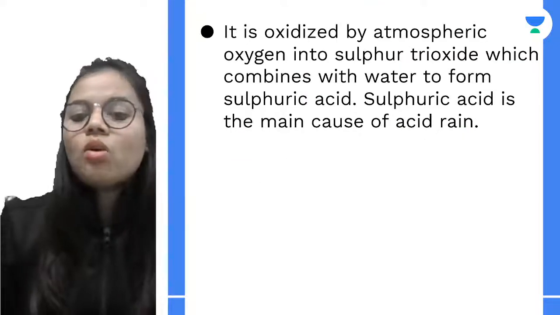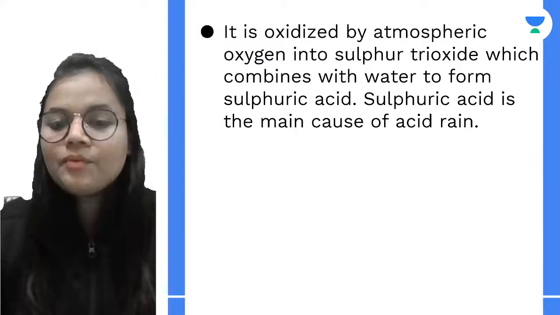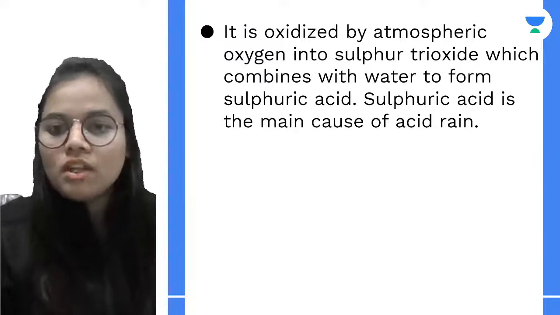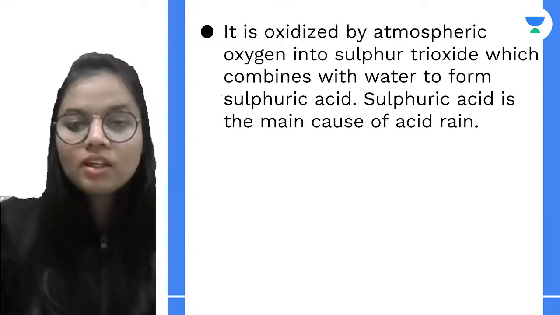Now, next, it is oxidized by atmospheric oxygen into sulfur trioxide, which combines with water to form sulfuric acid, which is the main cause of acid rain. Now, see what is happening.